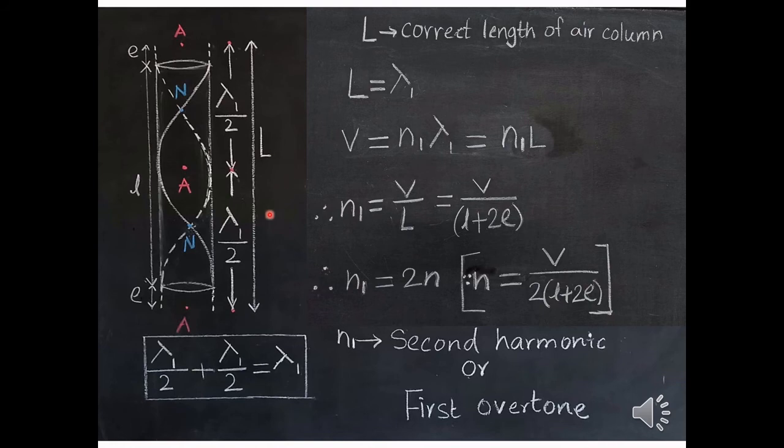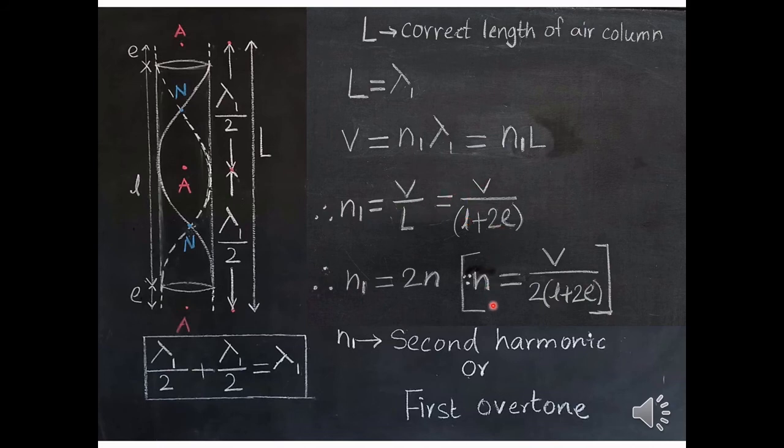So the length of the air column L is equal to lambda 1 by 2 plus lambda 1 by 2, that is equal to lambda 1. So here L is equal to lambda 1. In the fundamental mode of vibration, the wavelength is twice L. So here you can see that the wavelength is decreasing. Let us see what happens to the frequency. Now V is equal to n1 lambda 1, which is equal to n1 into L. Rearranging the terms for n1, we get n1 is equal to V upon L, which is equal to V upon l plus 2E.